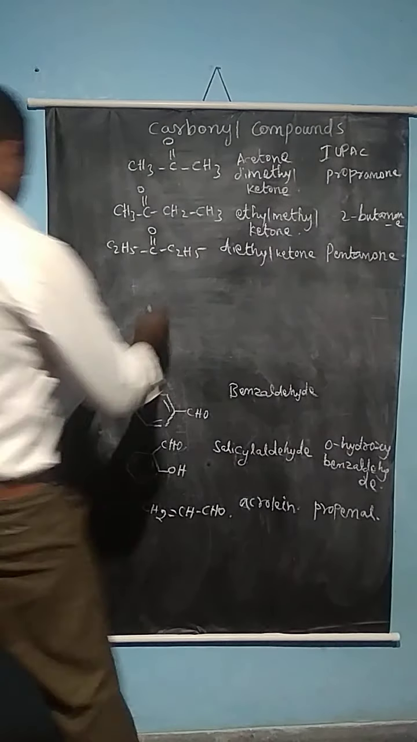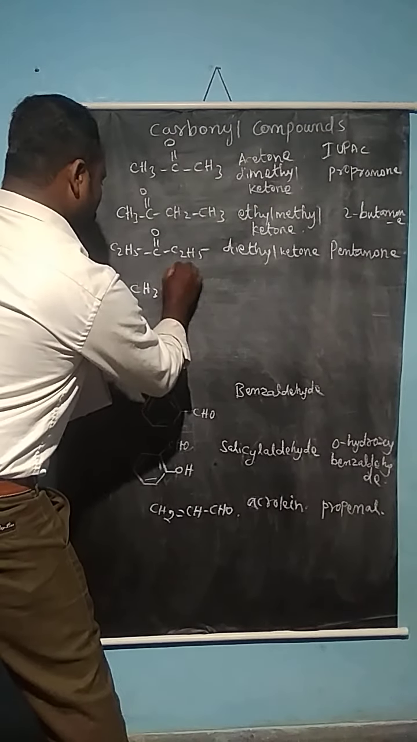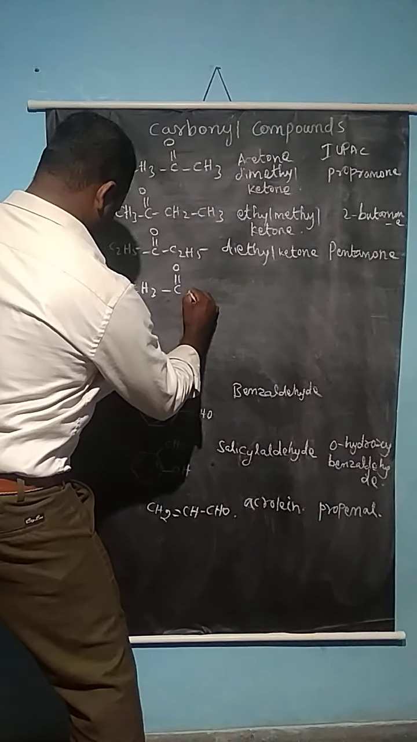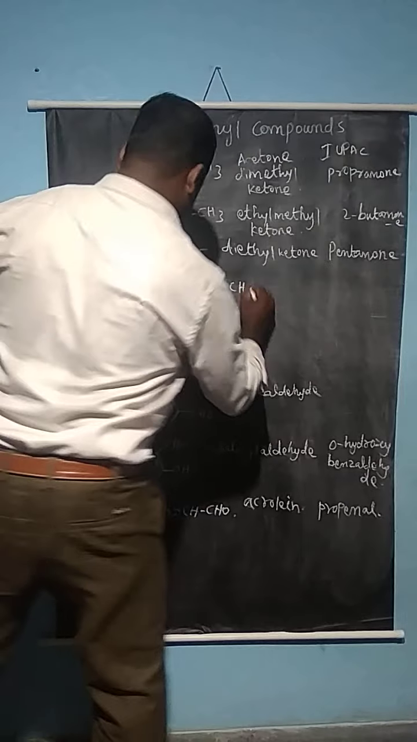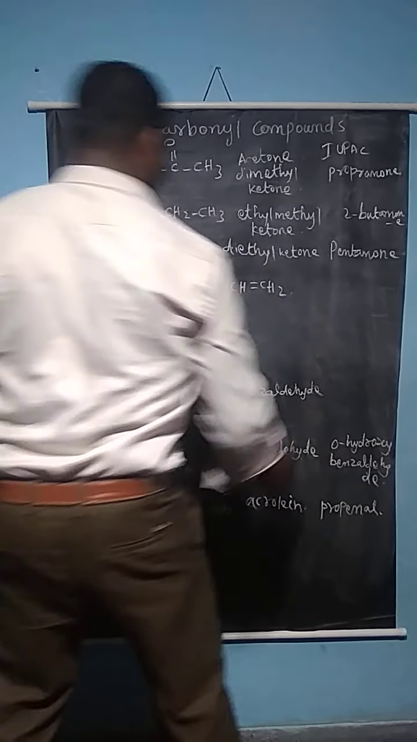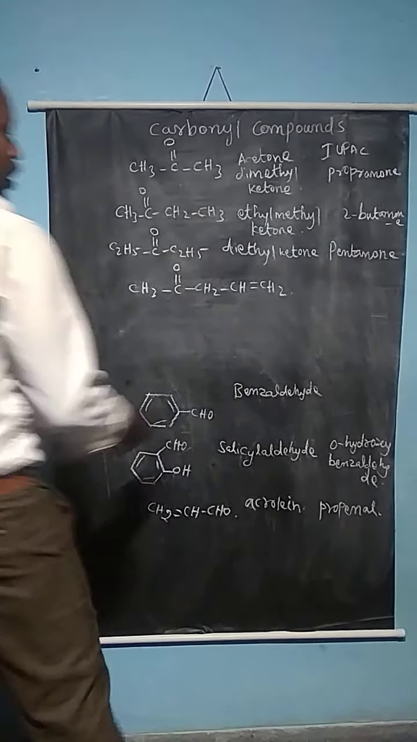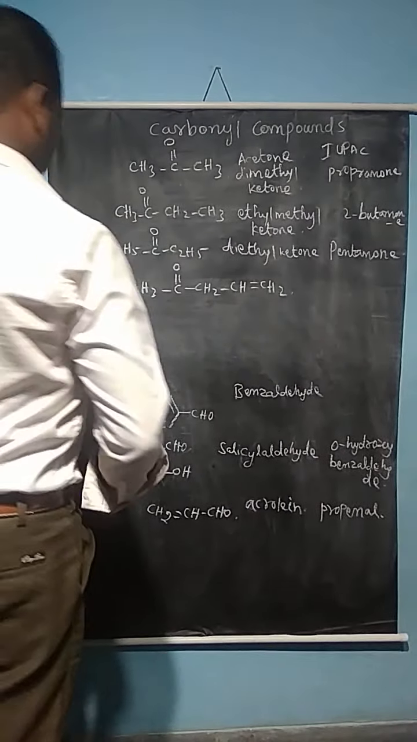So here suppose CH3 C double bond O and CH2 CH double bond CH2. What is the name of the compound? How can we give the number as well as the name of the compounds?